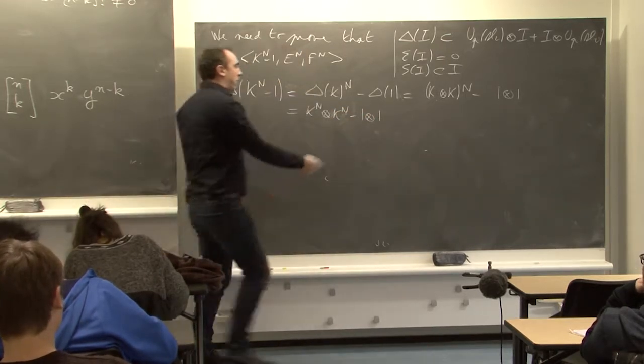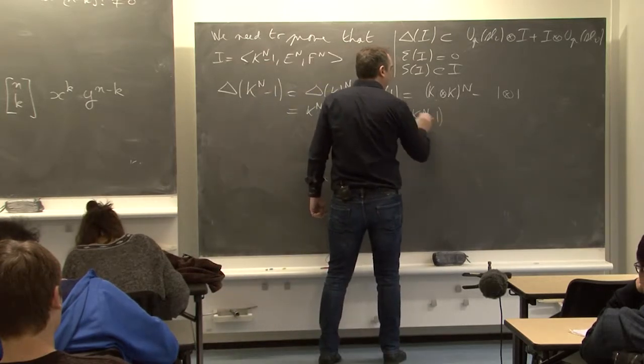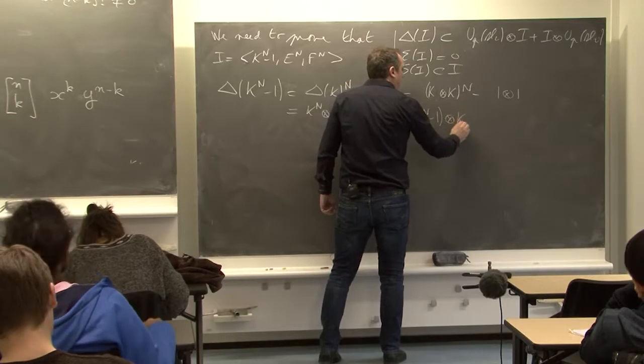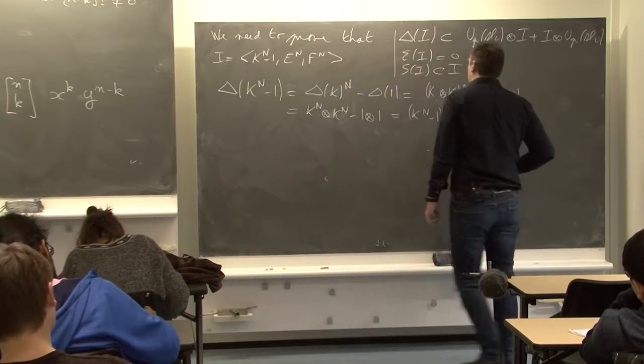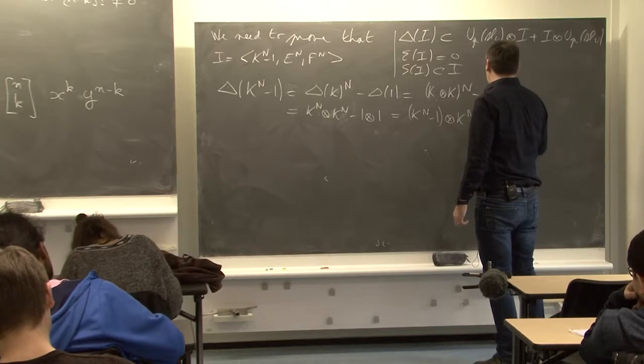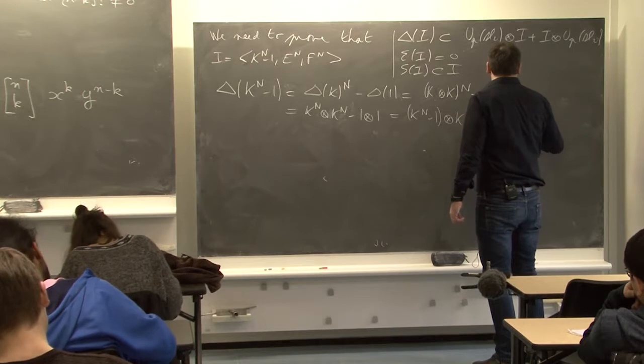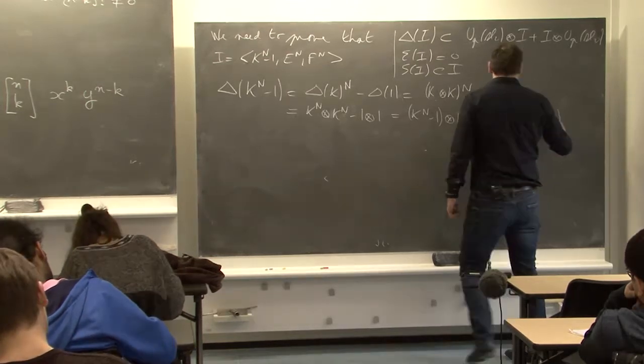And so you can see this is equal to K^n minus 1 tensor K^n plus 1 tensor K^n minus 1.